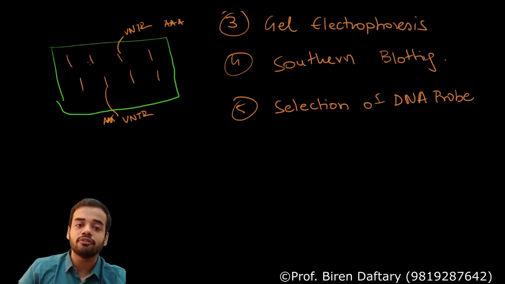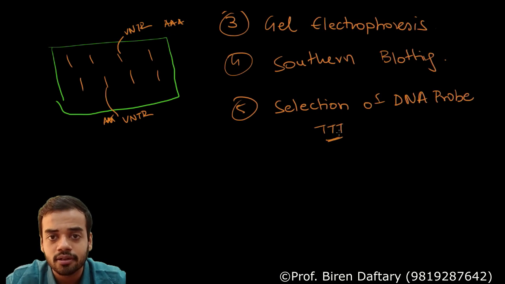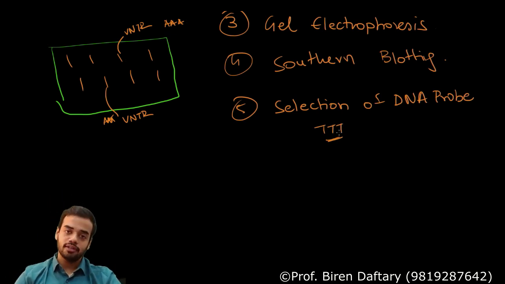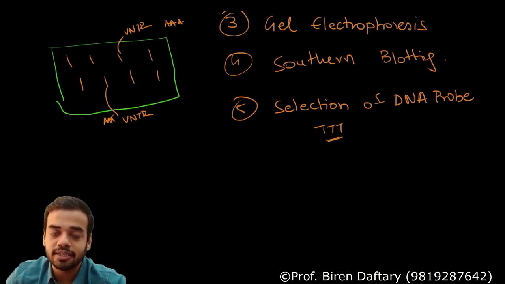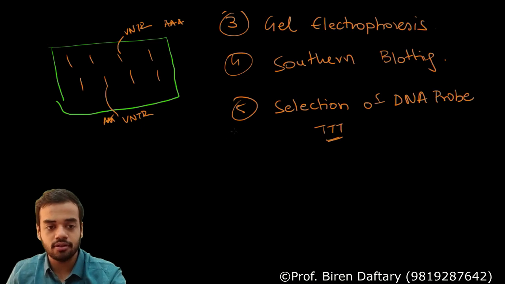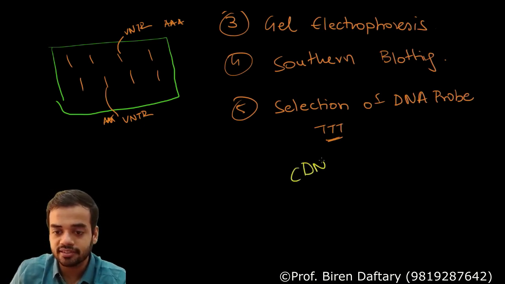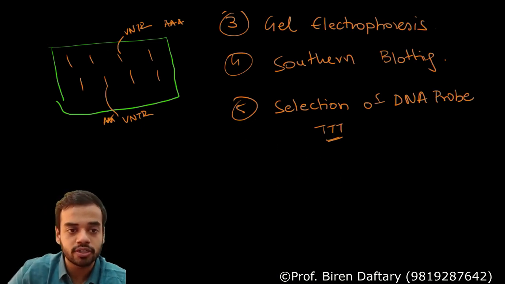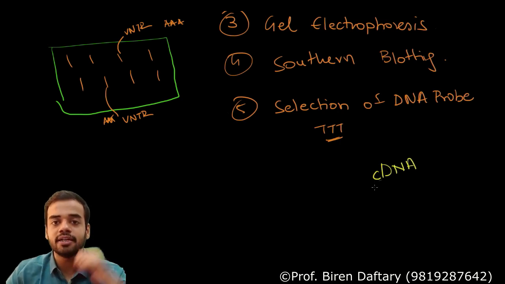So now you will say if your VNTR is AAA, you need a probe which is TTT. Where will you get this TTT from? So normally when you want DNA for probes, there is a method which is called cDNA method. Okay, I will write it down over here. It is written as complementary DNA. Okay, I should write it properly so that you understand. Small c, capital DNA. This is complementary DNA.